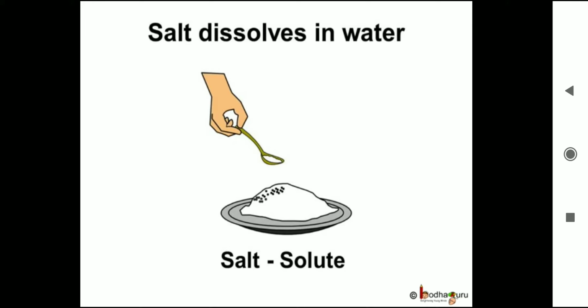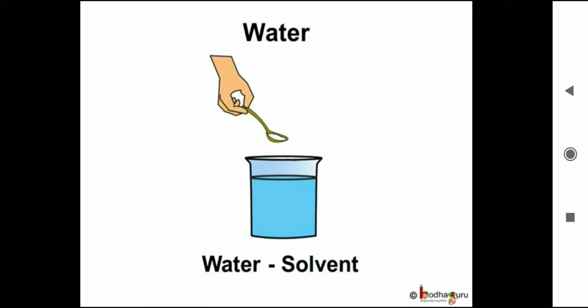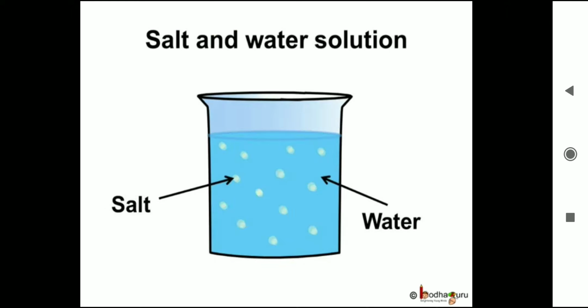So sugar and salt are solutes. The liquid in which the substance or solute is dissolved is called a solvent. So water is a solvent, and when a solute is dissolved in a solvent, it is called a solution. So when we dissolve salt in water, we get salt and water solution.